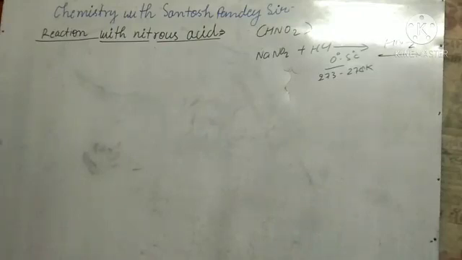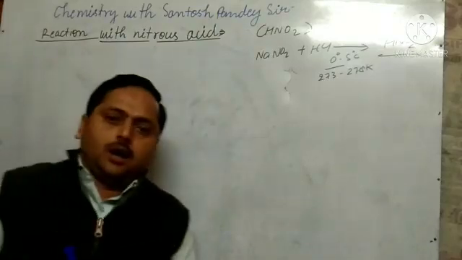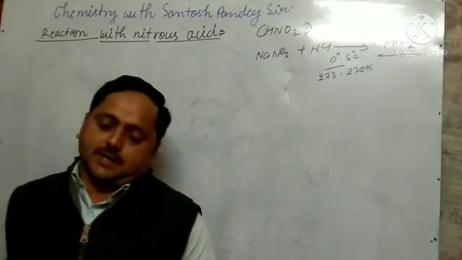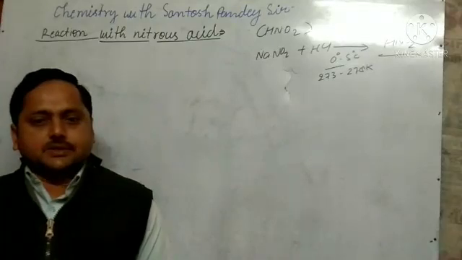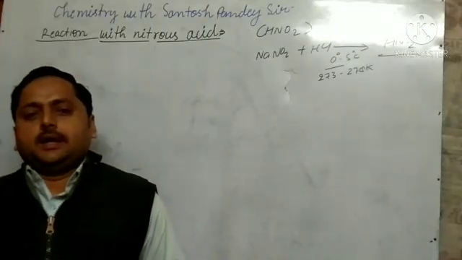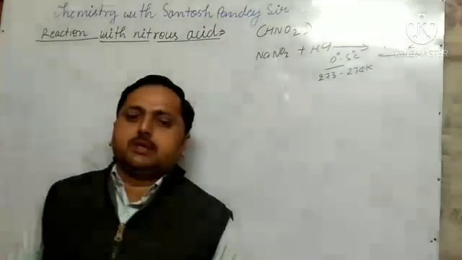Understood? So let us see the reaction with nitrous acid. Primary, secondary and tertiary amines react differently with nitrous acid. So let us discuss one by one. How do primary amines react with nitrous acid?